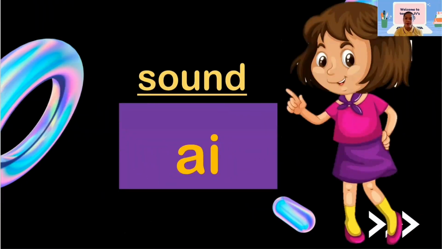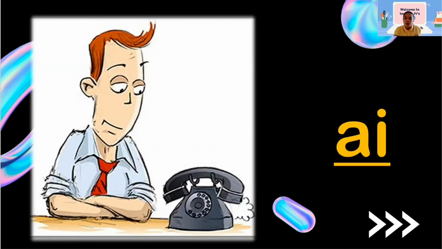All right. This time, what we are going to have is A with the I. So we have A, I. However, we sound it out as A, the same sound as A with the E. This time, this is the A with the I. Let's have the first example for the A with the I sound. All right, let's have this picture. What do you think this man is doing?